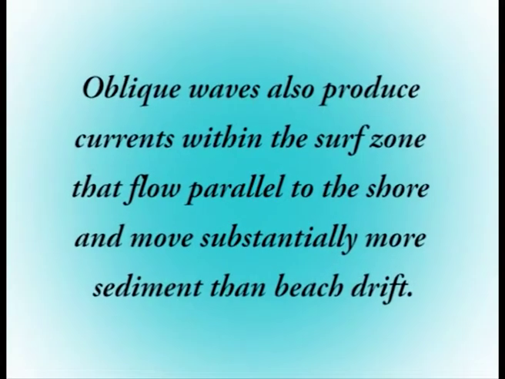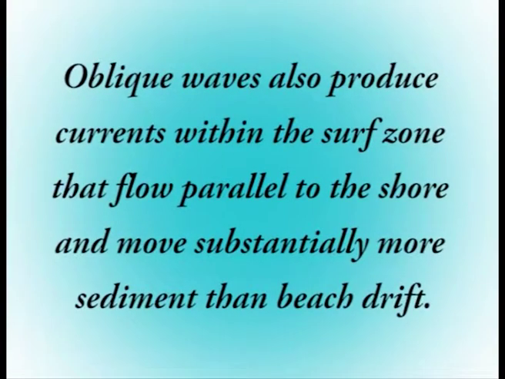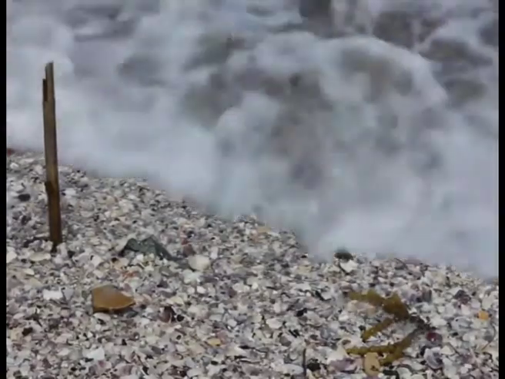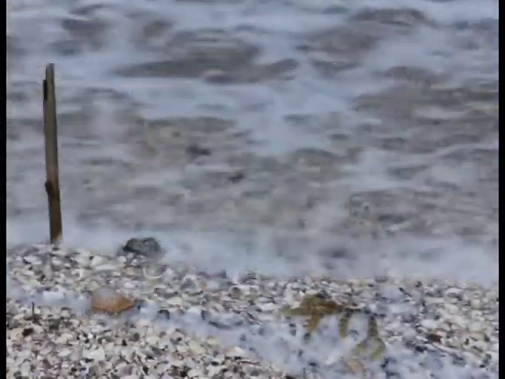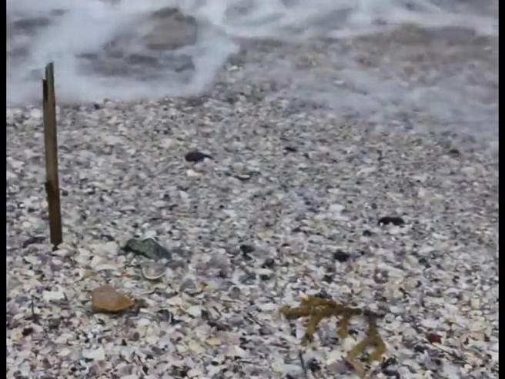Oblique waves also produce currents within the surf zone that flow parallel to the shore and move substantially more sediment than beach drift. Because the water here is turbulent, these longshore currents easily move the fine suspended sand and roll larger sand and gravel along the bottom.